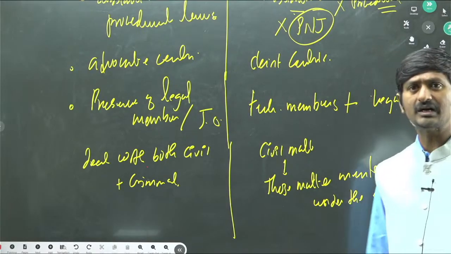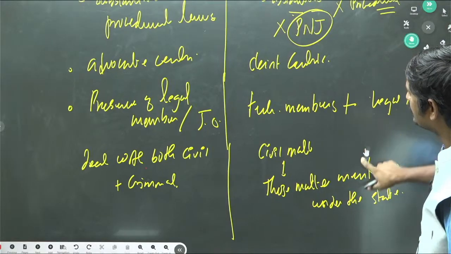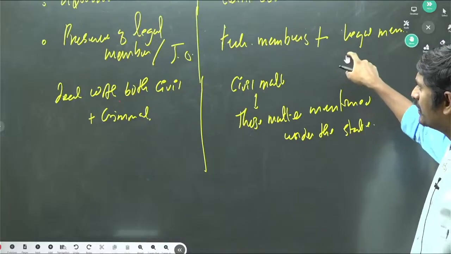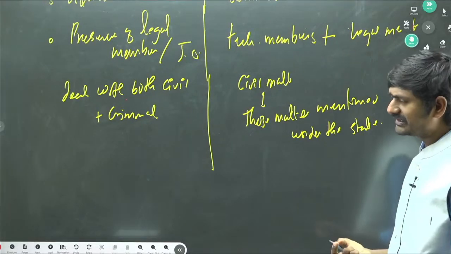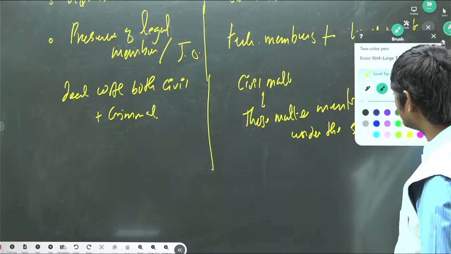Except that, there will be no other scenario where tribunals will be dealing with such matters. This is how we can understand the matter.